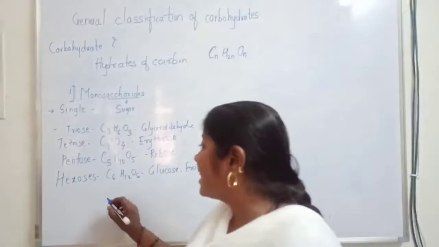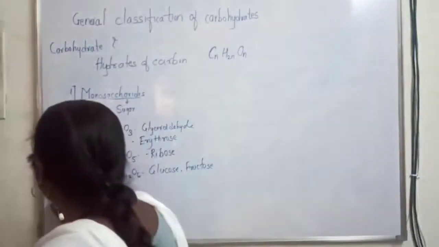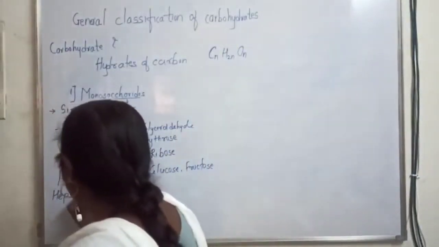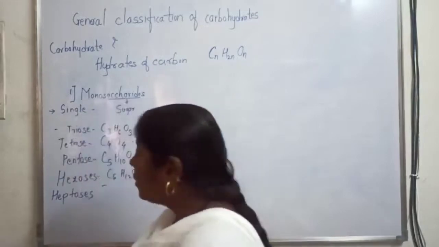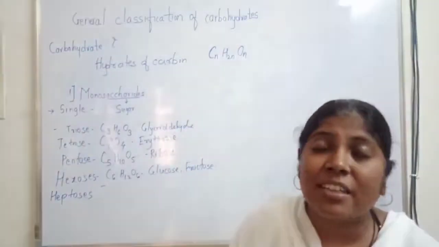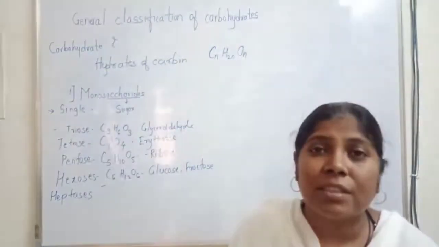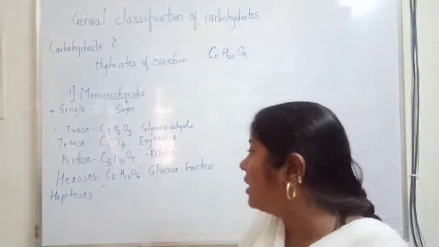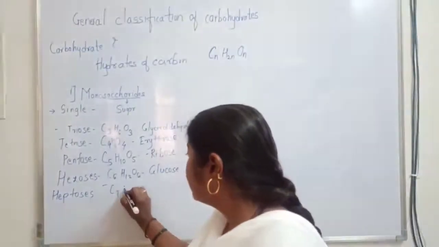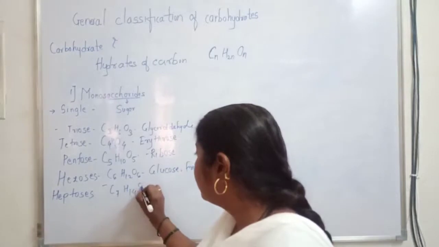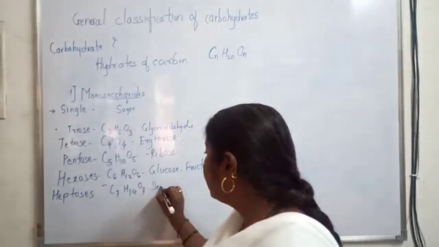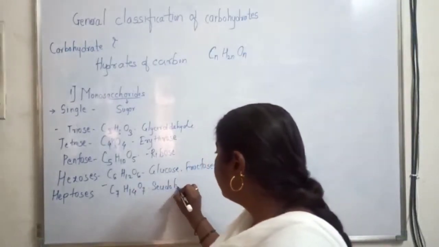So the last class of monosaccharides is heptoses. Heptoses, in their structure, contain 7 carbon atoms, 14 hydrogen and 7 oxygen. And the example is sedoheptulose.